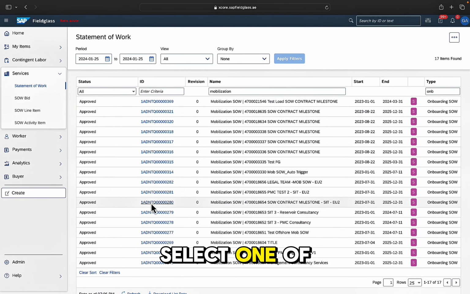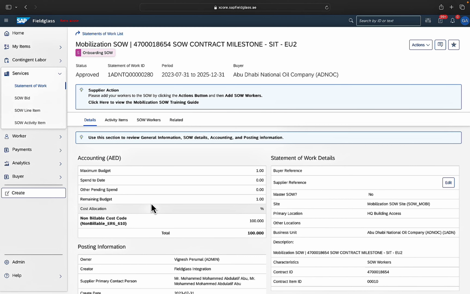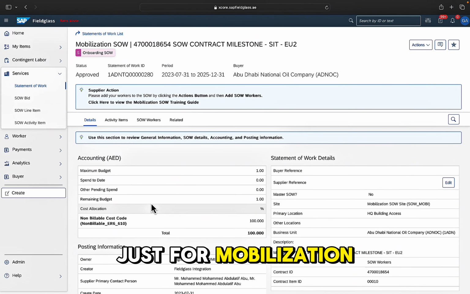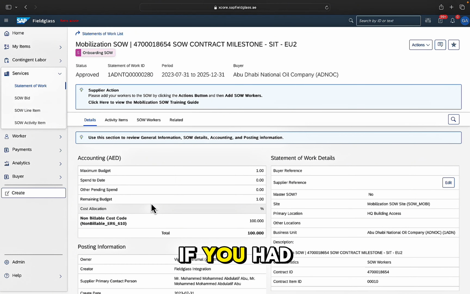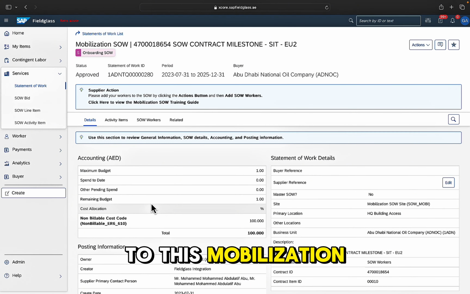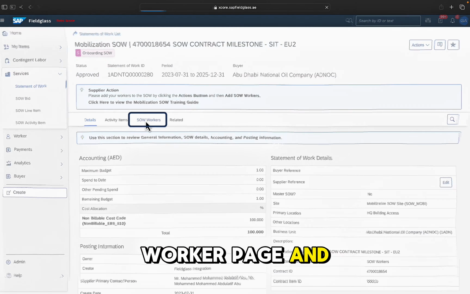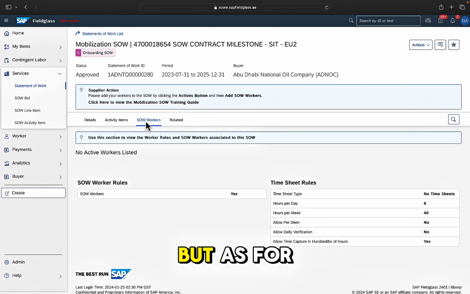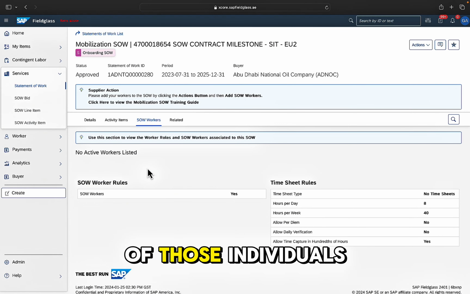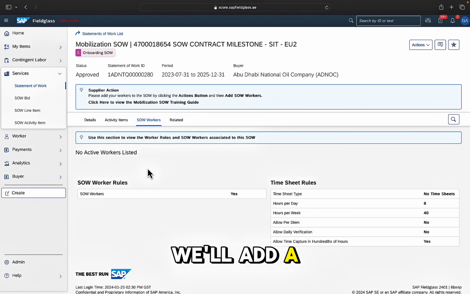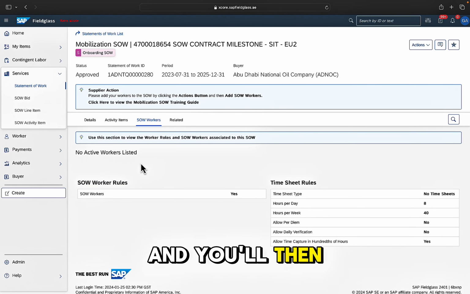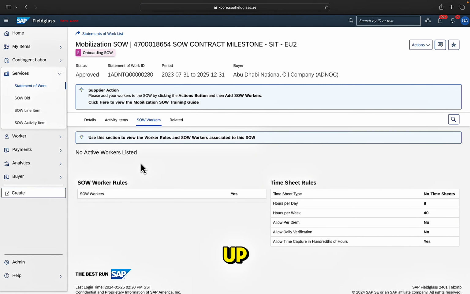I'm going to select one of my mobilization SOW. You'll see, when you click into this, it's very high-level information at this stage because this is just for mobilization purposes. If you had already assigned workers to this mobilization SOW, you'll be able to click into the SOW worker page and see those contractors. But as for this example, we're starting afresh. We don't currently see a list of those individuals. We'll add a contractor to this SOW and you'll then start to see that list building up.